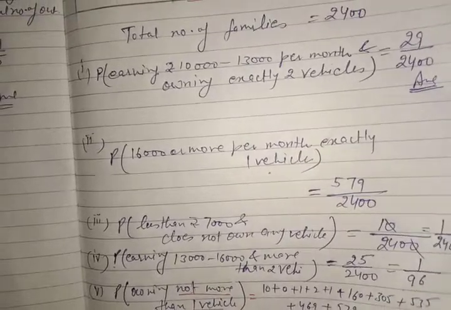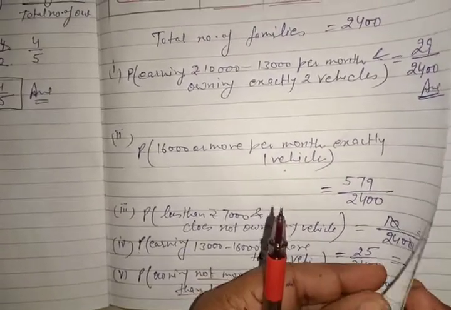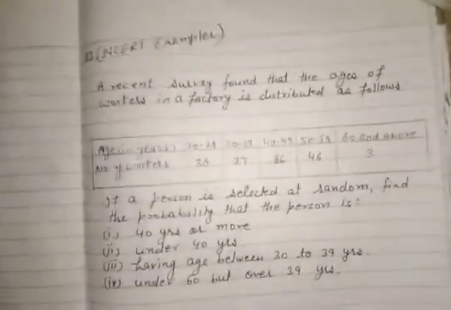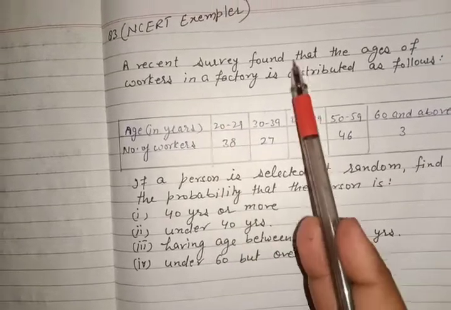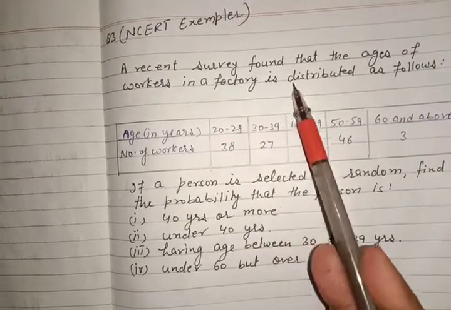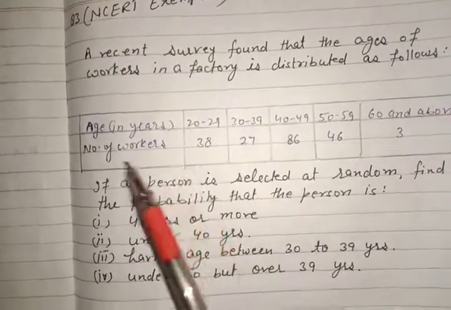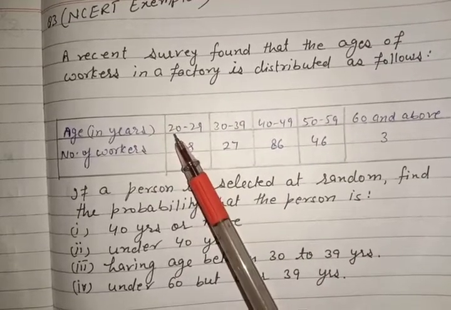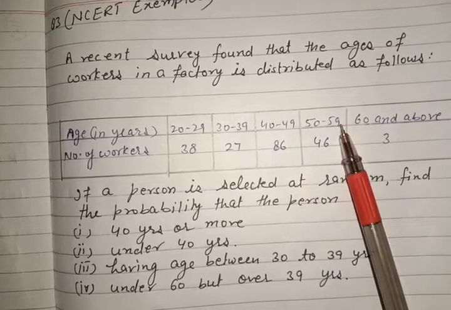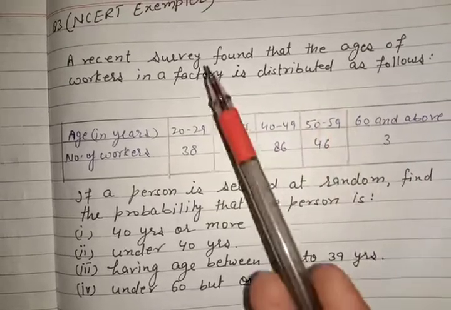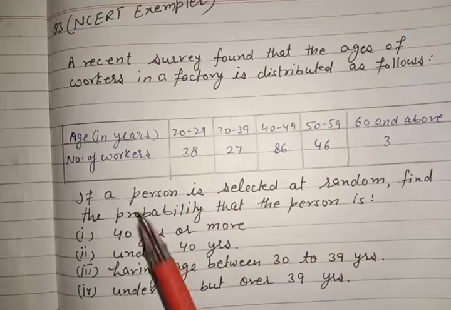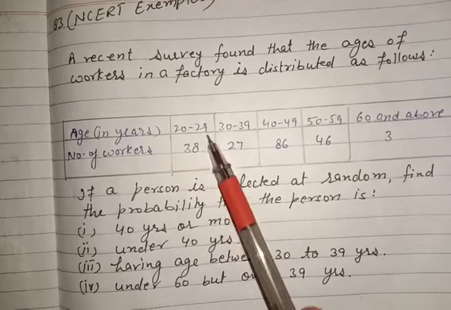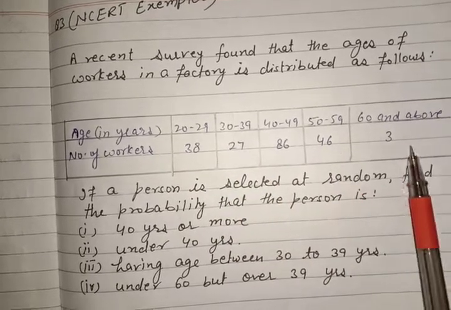One extra question, because there is one more book, NCERT Exemplar. I have taken one question from that book, and I also want to discuss it with you. The question is: a recent survey found that the ages of workers in a factory are distributed as follows. This is the table. The ages of workers are 20 to 29, 30 to 39, 40 to 49, 50 to 59, and 60 and above. These are the numbers of workers in each range: 38, 27, 86, 46, 3. I think the table is clear to you.